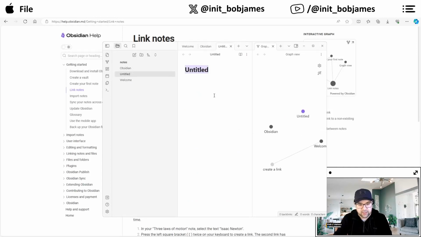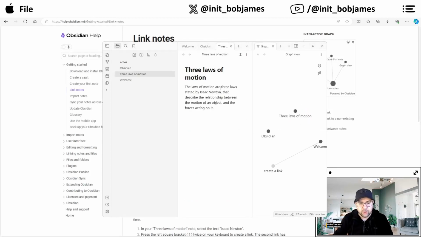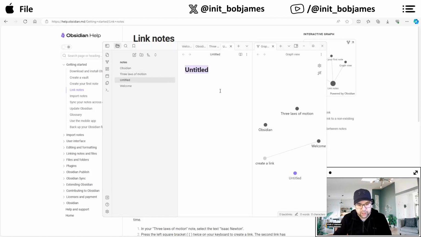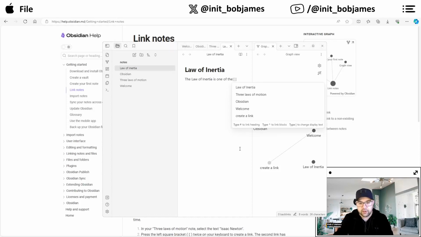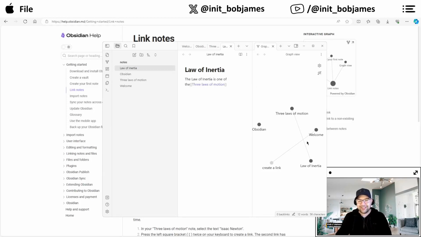Create that new note. 3 laws of motion. The laws of motion are 3 laws stated by Isaac Newton. Let's create another note called law of inertia and give it some text. And then at the end of the sentence, press the left square bracket twice on your keyboard. Okay, and that, wow. So you can just link it like this. This is cool, and it links up in the graph.